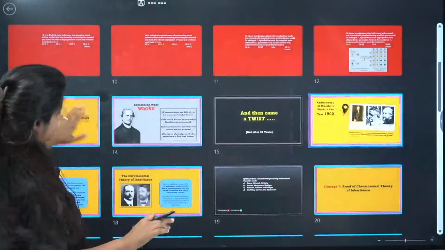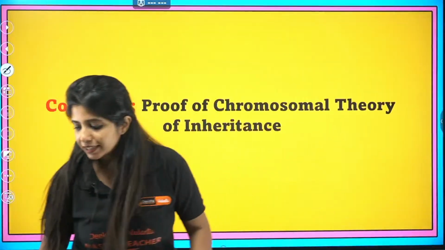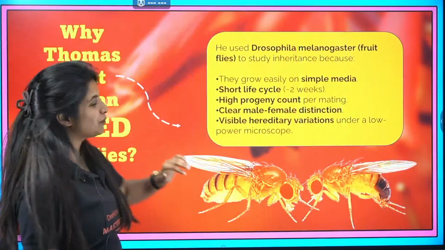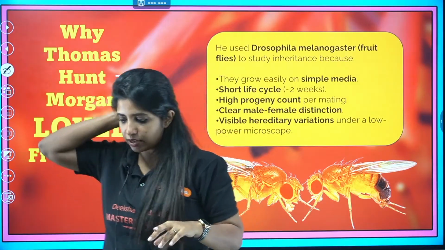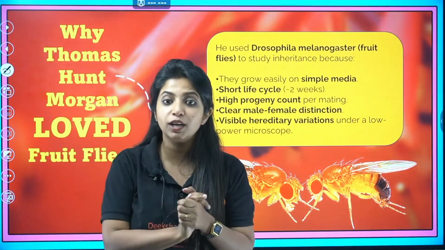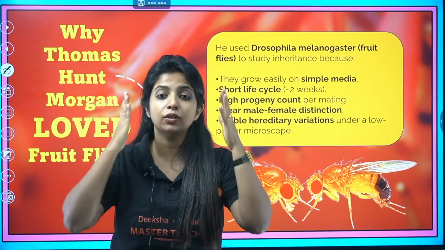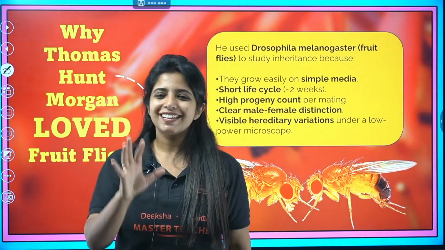Okay, now we're going to go ahead and see the proof of chromosomal theory of inheritance. Someone had to prove it, and basically, it was none other than Thomas Hunt Morgan. So he was hunting, and when he went to hunt, that's when he found a unique organism, for which he thought that I have to experiment on this organism and prove the chromosomal theory of inheritance. Ha ha ha. So that's not the thing.